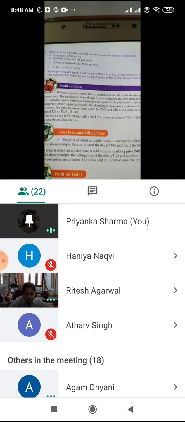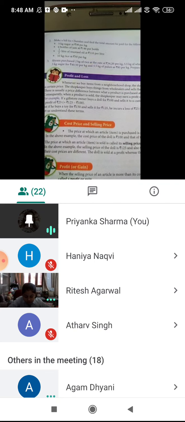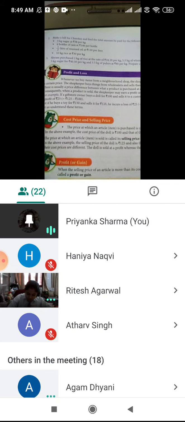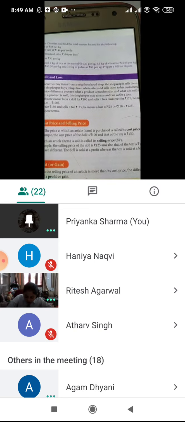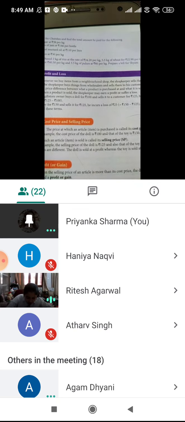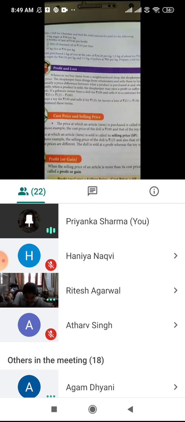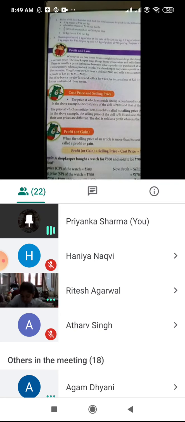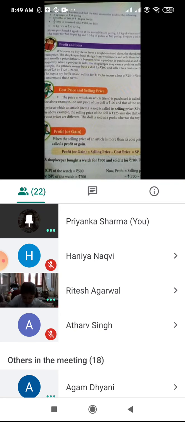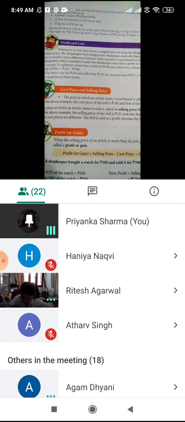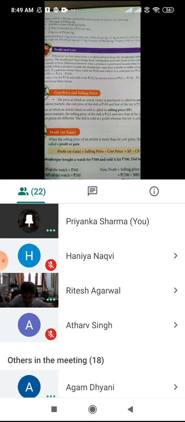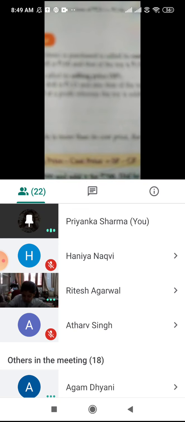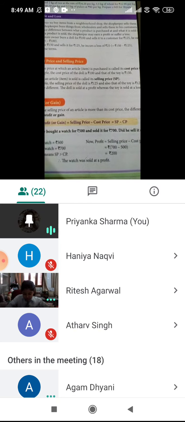Then you will write the definition of cost price and selling price, because in cost price and selling price, an example is also given. In the above example, the cost price of the doll is 100 and the toy is 150. So you copy this whole page till the profit formula. The profit or gain is equal to selling price minus cost price, is equal to SP minus CP. SP is the short form of selling price and CP is the short form of cost price.